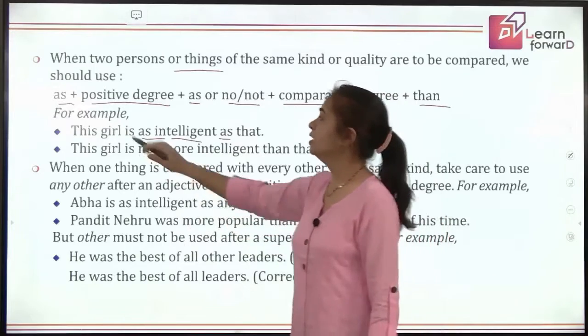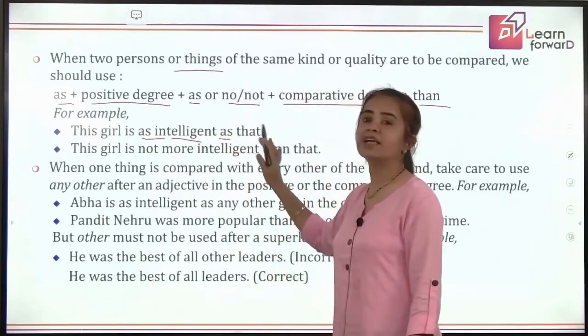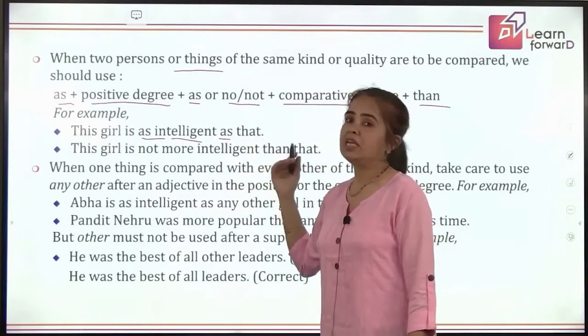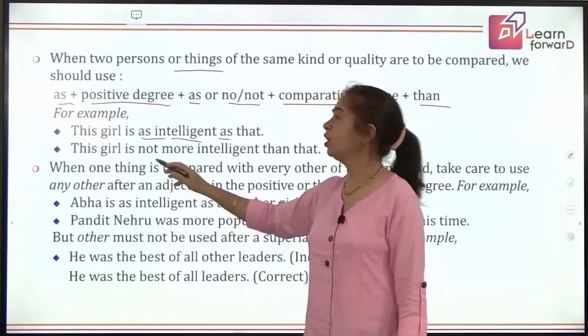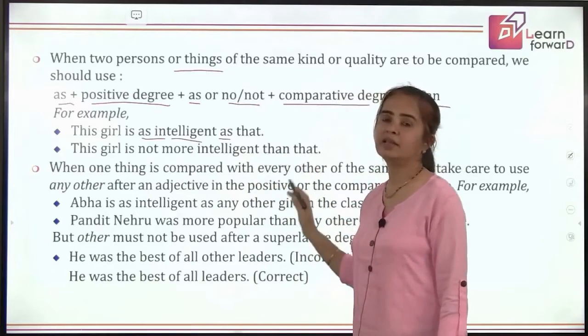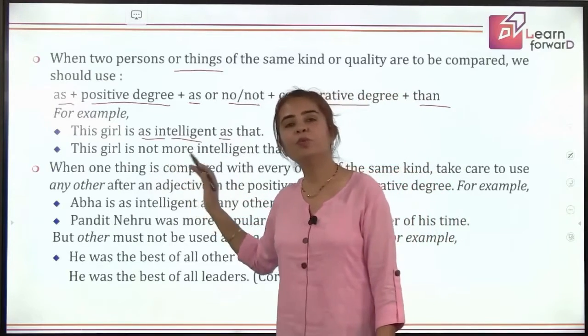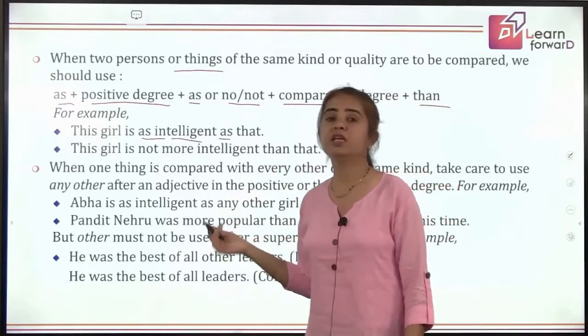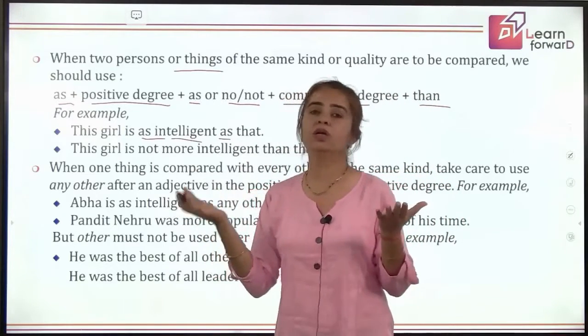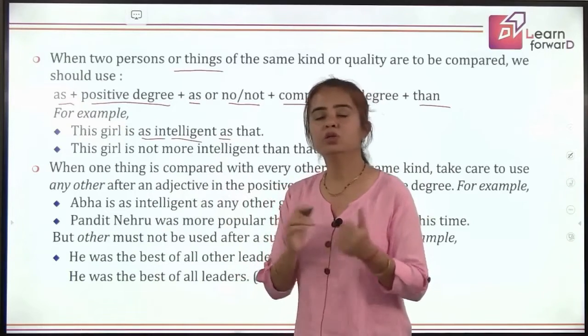Just as I said, Sahil is as intelligent as Monica, so they are equally intelligent. And when they are not, you say this girl is not more intelligent than that. So Sahil is not more intelligent than Monica. It is another way of saying that nobody is more; they are at the same level. So it's just the same way.